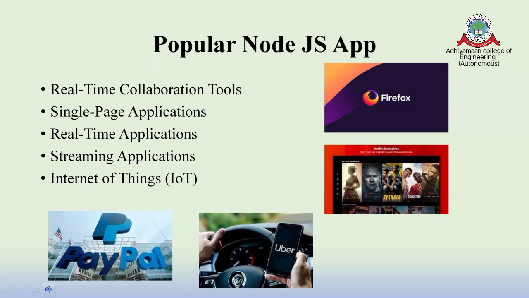And the next one is Uber. Of course, in India, Uber is not as familiar as Ola. But when you go abroad, Uber is very familiar, which is a real-time data application where millions of people use this app at a time. This is very important: millions of people using it at the same time. So this is about Uber. And the next one is PayPal, which mainly focuses on web applications as well as mobile applications with millions of customers.